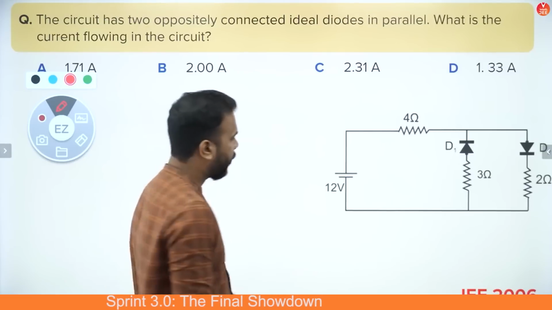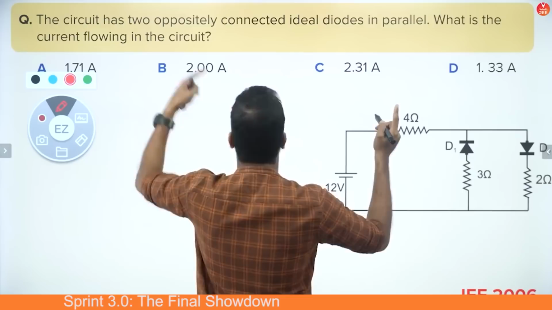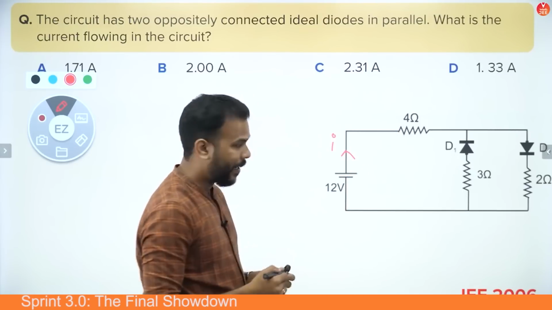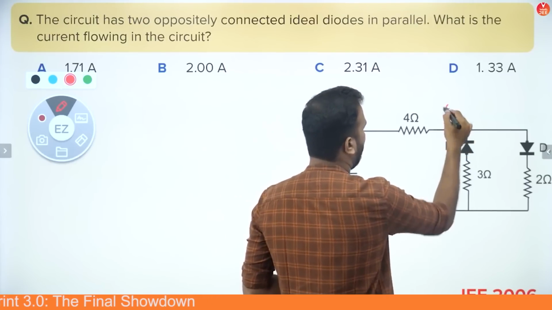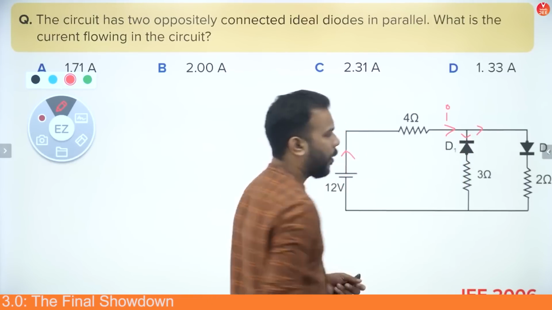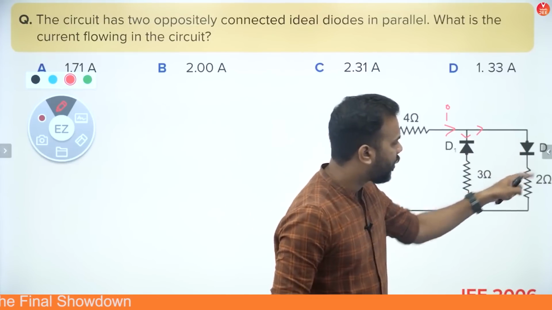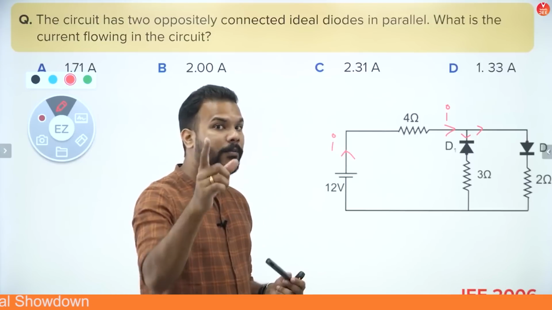Okay, now see this. If this is the battery, what we have to find out is basically the current flowing in the circuit. That means how much is the current which starts from the battery. So current starts from here, it reaches here, and now it should ideally branch out. But when the current reaches diode D2, you can find that diode D2 will be forward biased.